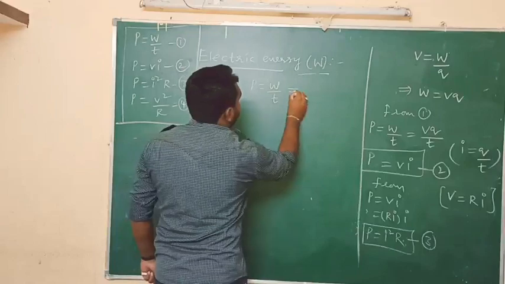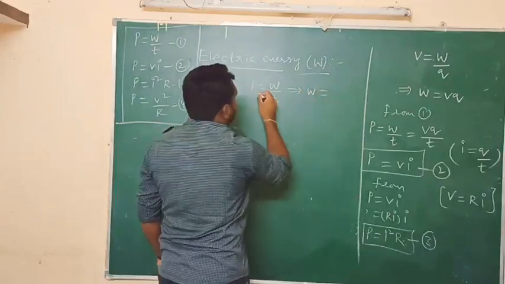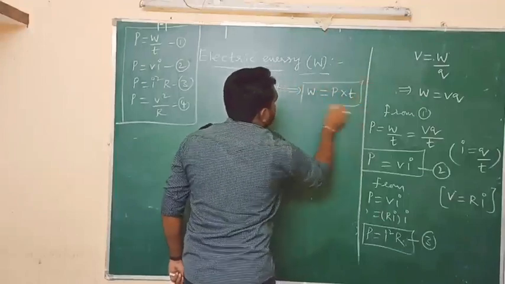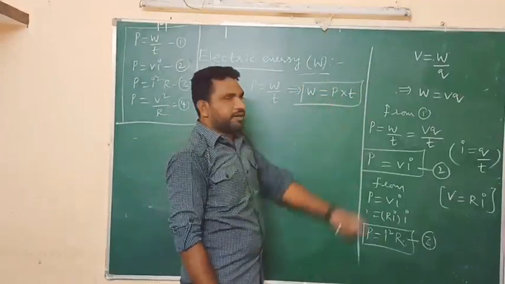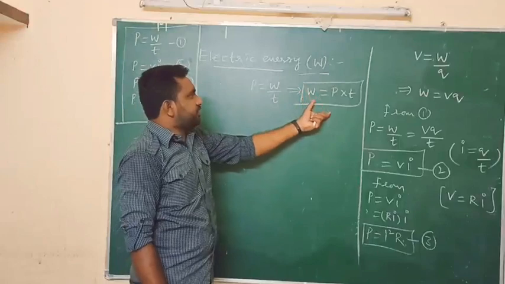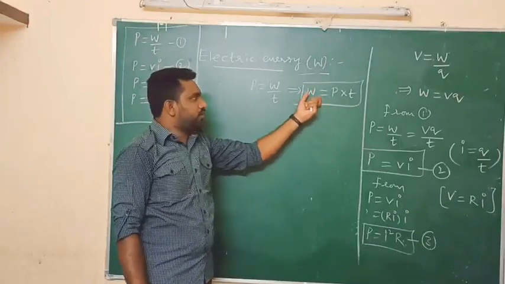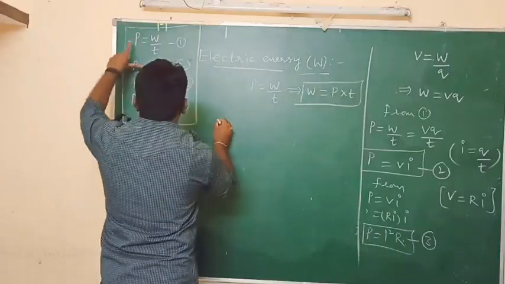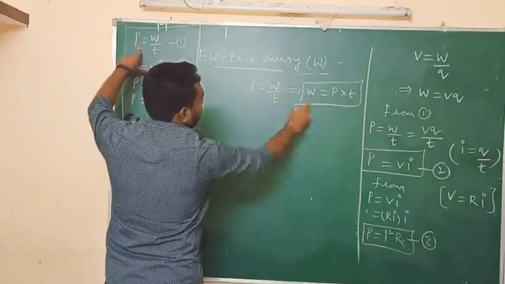So from this equation, energy equal to work equals to power into time. So electric energy equal to power into time. So based on this equation, now I am going to write the formulas to find the work or electric energy.